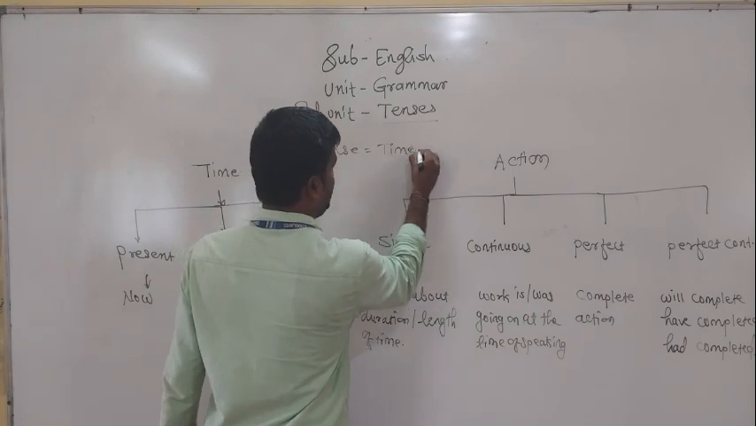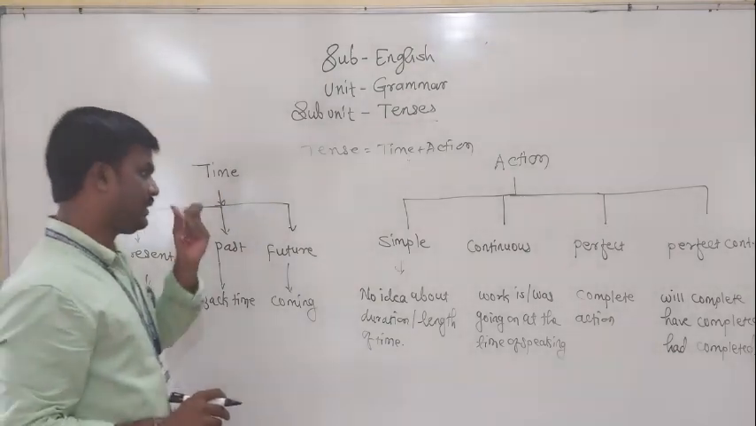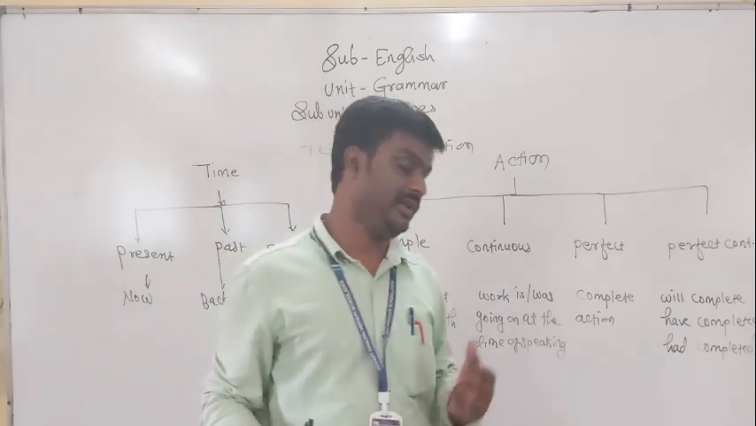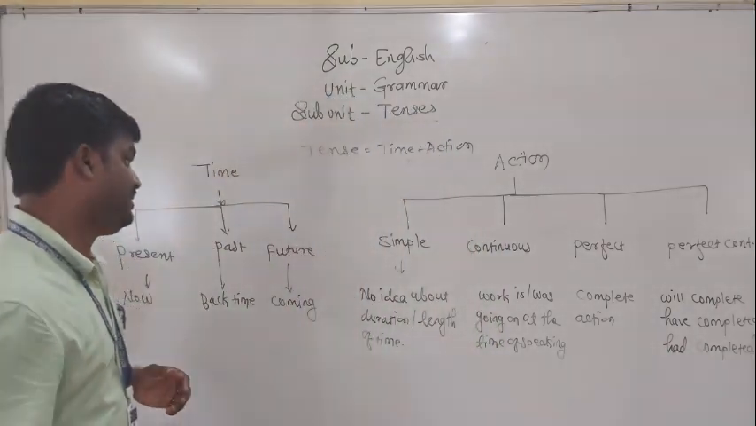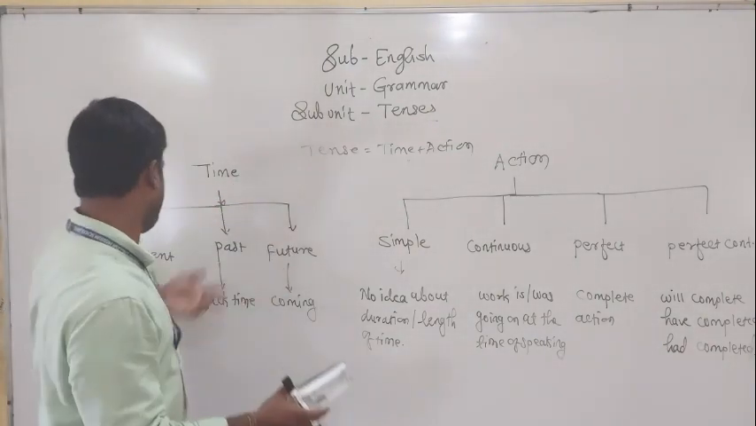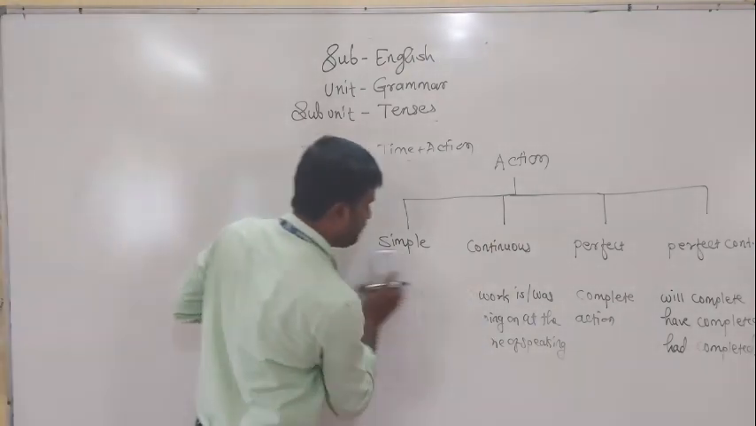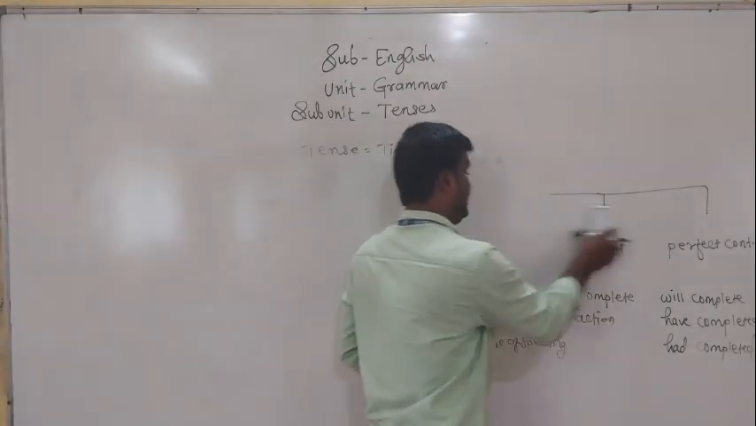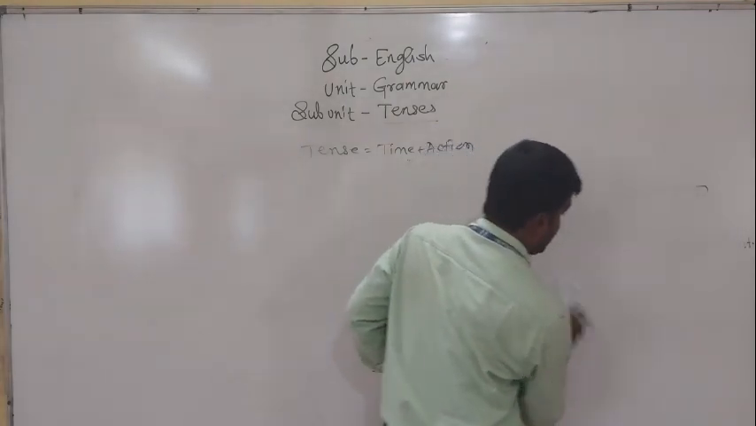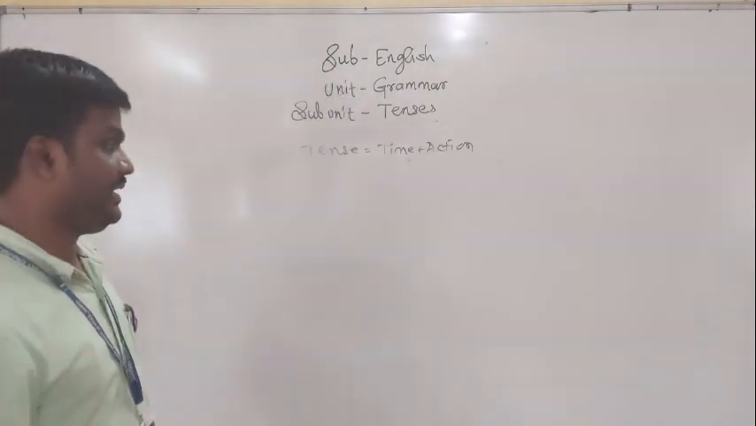Okay, tense means time plus action. According to the time, there are three types, and according to the action, we can subdivide these tenses into four different types. Now the question is here. If you join, tenses is equal to what? Time plus action. So we have to join these, and because of that we are getting the subtypes or types of tenses like this.